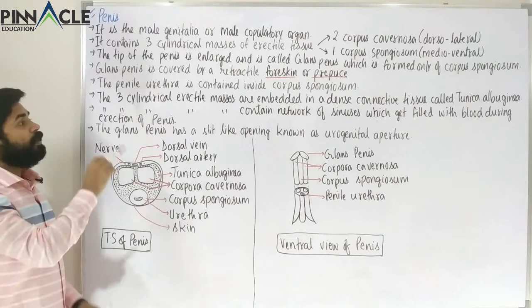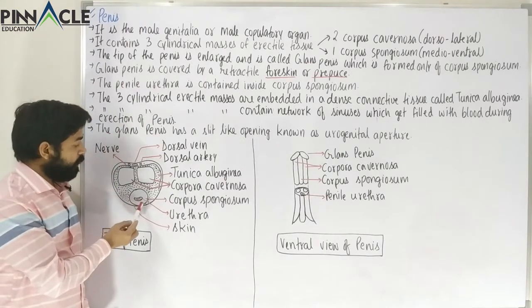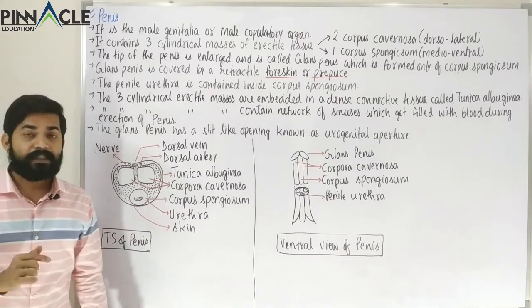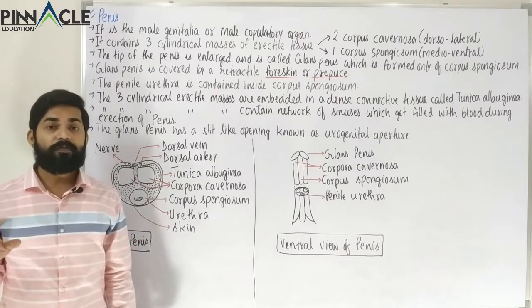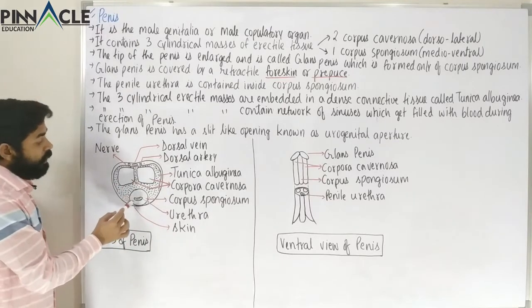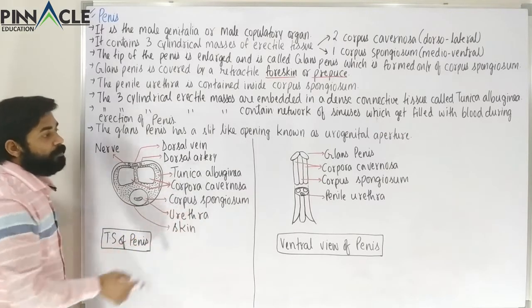Now the penile urethra is contained inside the corpus spongiosum. You can see from the diagram the urethra, that is the penile part. So we have just studied the last part of the urethra, that is the penile urethra, and you can see from the diagram that the penile urethra is contained inside the corpus spongiosum.